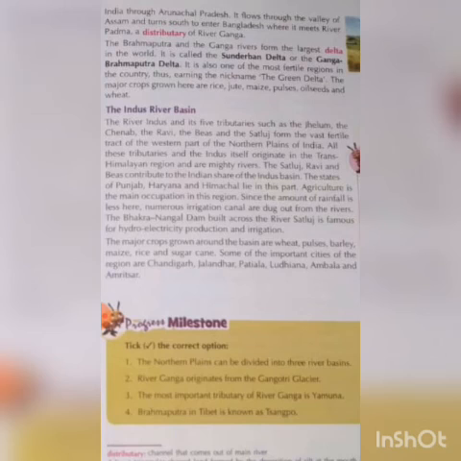Some of the important cities lying in this region are Chandigarh, Jalandhar, Patiala, Ludhiana, Ambala and Amritsar.